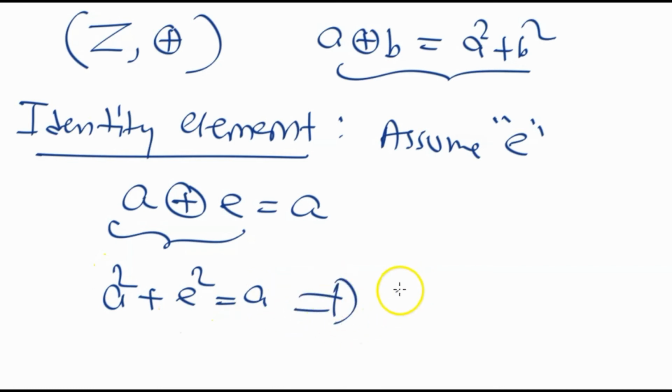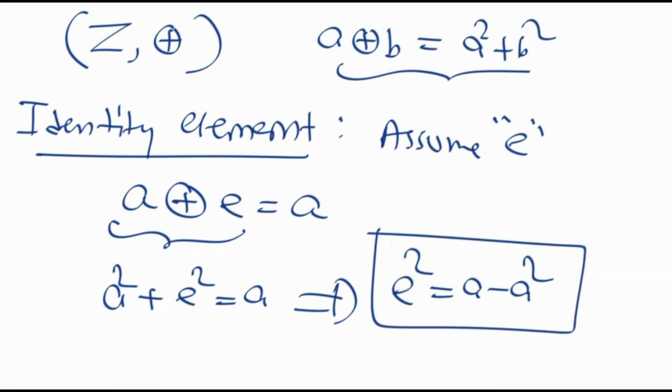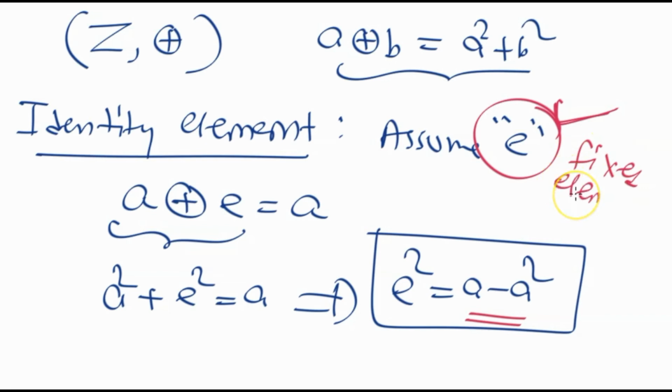So from this I can see that E square is equal to A minus A square. We can easily notice that there is no identity element, because the identity element should not depend on a particular element. The identity element, remember, is a fixed element for all elements, a unique element. This E should not depend on A. But you can notice E is depending on A. So I can say there is no identity element.